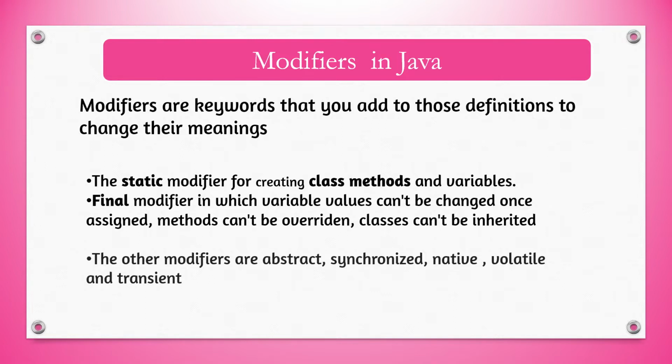In the entire program, a's value will remain 5. We cannot change it. And the other modifiers are abstract, synchronized, native, volatile, and transient. But this is not in the ICC code, so we will not be discussing them.